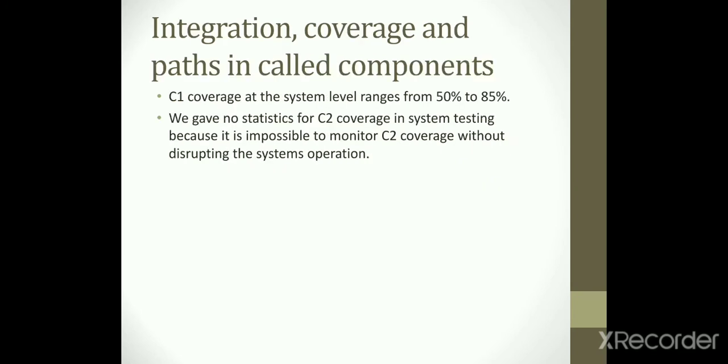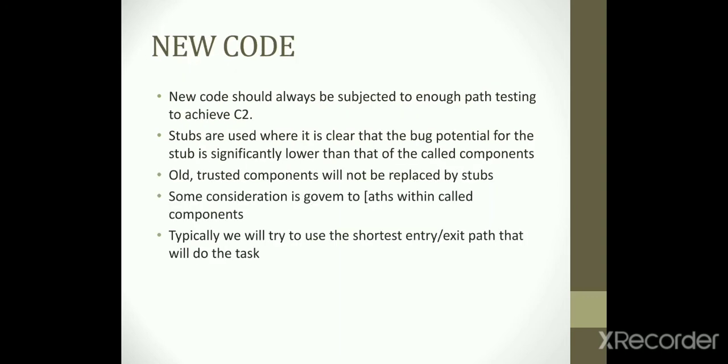C1 coverage at the system level ranges from 50% to 85%. We give no statistics for C2 coverage in system testing because it is impossible to monitor C2 coverage without disrupting the system's operation. Next, new code. New code should always be subjected to enough path testing to achieve C2.